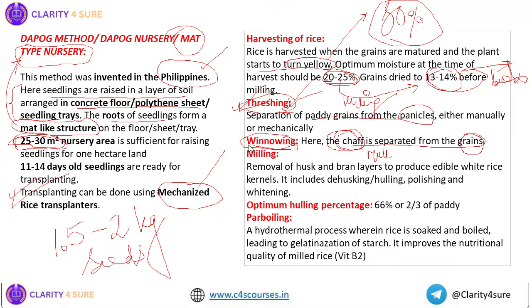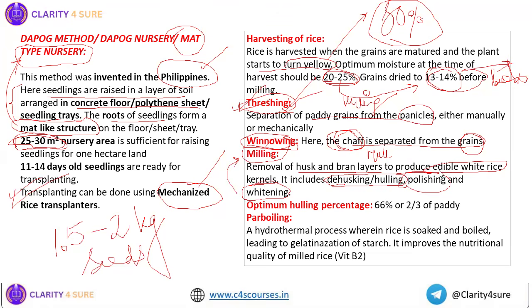Next is milling. Milling means removal of husk and bran layers to produce the edible white rice kernels. So that is known as milling. After cleaning and all, you see dehusking and hulling. That means the husk or the hull is removed. After that, we go for polishing and then we go for whiting. All these processes are included under milling.